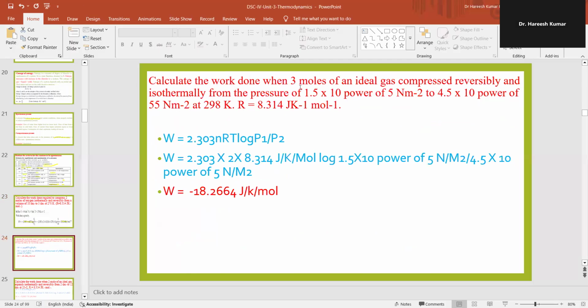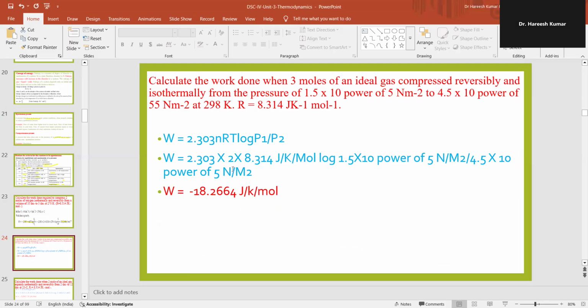Calculate the work done when 3 moles of an ideal gas is compressed reversibly and isothermally from the pressure of 1.5 into 10 to the power of 5 newtons per meter square to 4.5 into 10 to the power of 5 newtons per meter square at 298 Kelvin, then R is equal to 8.314 joules per Kelvin per mole. So we can apply W is equal to 2.303 nRT log of P1 upon P2.